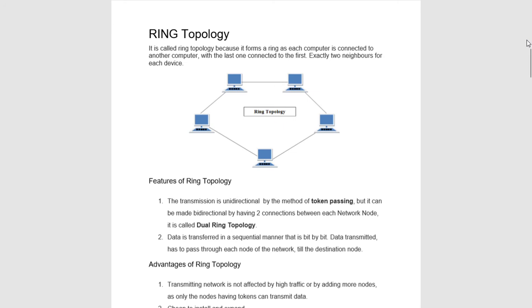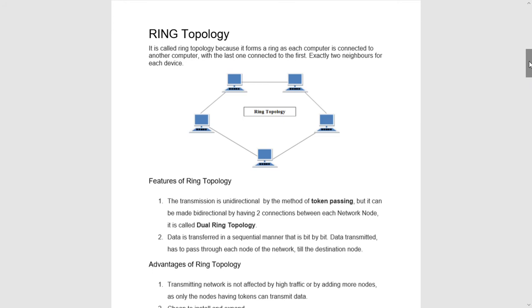It will be sent to all other nodes by that particular neighboring node to its neighbor, to the next neighbor, and so on. And the actual destination node which has to receive the data will only receive it and others will discard it. If we want to make it bidirectional, then we will have two connections between each networking node, and it is called a dual ring topology. Otherwise it is a simple ring topology, and the data is transferred in a sequential manner. As we have already discussed, it will pass through each and every node till the destination is reached.